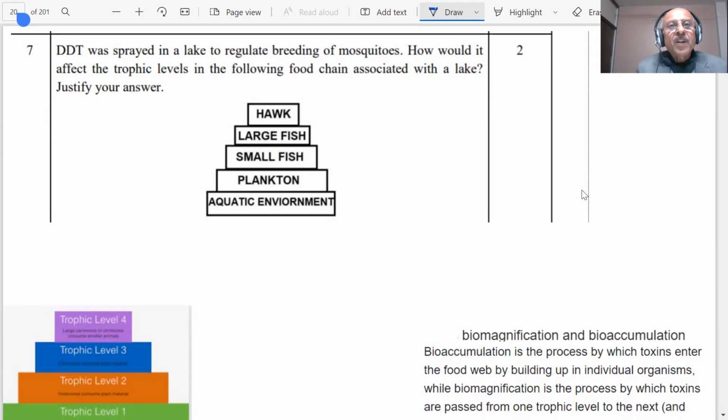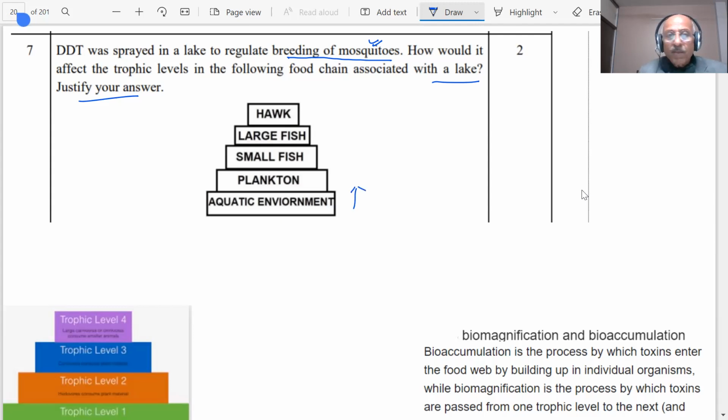So DDT was sprayed in a lake to regulate breeding of mosquitoes. There are mosquitoes in the lake, so DDT is sprayed. How would it affect the trophic levels in the following food chain associated with the lake? Justify your answer. Now here you have seen these are the trophic levels: aquatic environment, plankton, small fish, large fish, hawk.